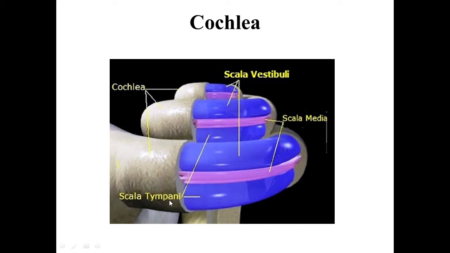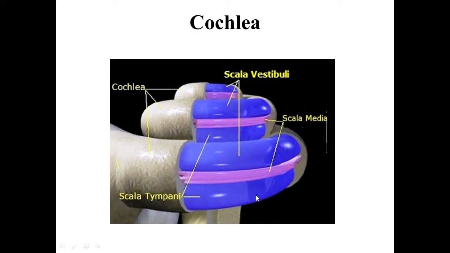This base is directed at the bottom of the internal acoustic meatus. The cupula is directed forwards and laterally towards the middle ear, and the base lies at the bottom of the internal acoustic meatus.